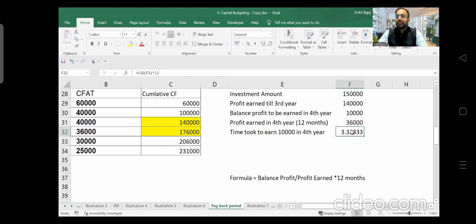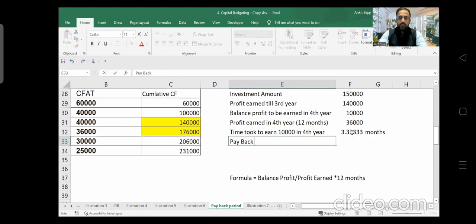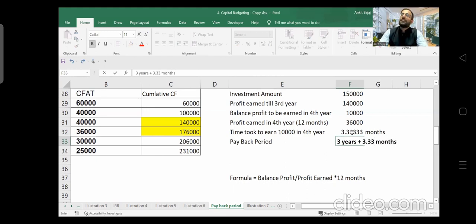So how much time will it take? 3.33 months, right? So here, what is going to be the payback period? Here, payback period is going to be 3 years. Yes or no? 3 years plus 3.33 months, right? This is your payback period. Or 0.33 can be taken as 10 days. So 3 years, 3 months, 10 days, right? If you don't want to write 3.33 months, you can write down 3 years plus 3 months plus 10 days, right? So this is how we can find out the payback period.